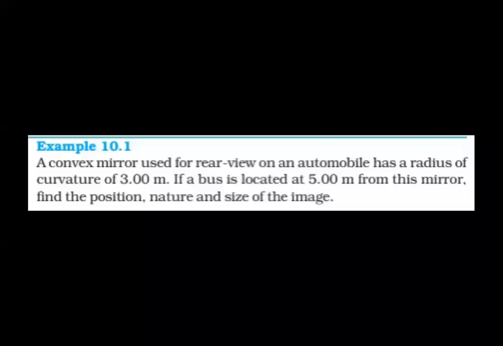Let's discuss example 10.1. In example 10.1 of your NCERT textbook, the question is: a convex mirror used for rear view of an automobile has a radius of curvature. That means they mentioned it is a convex mirror. And the radius of curvature is how much? 3 meters. That means the center of curvature will be located here and the focus will be located here.